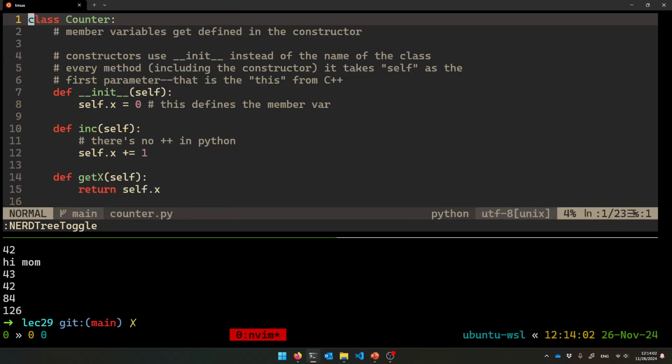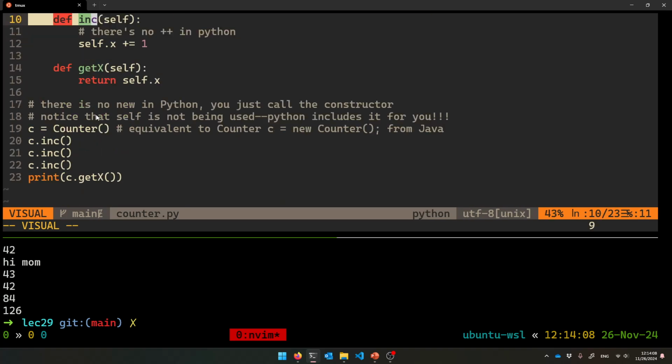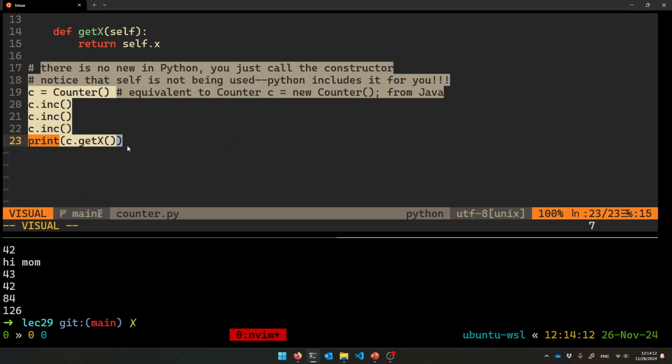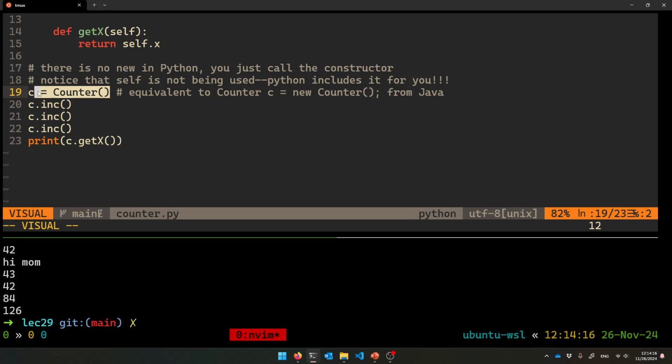Counter.py. So it's called class Counter. Let me show you how I'm using it. Of course I'm giving a colon and indenting. Here's everything inside the class first of all, and then here's me using it. There's no new in Python. You just call the constructor, c equals Counter, by itself, and then you say c.inc, c.inc, c.inc.